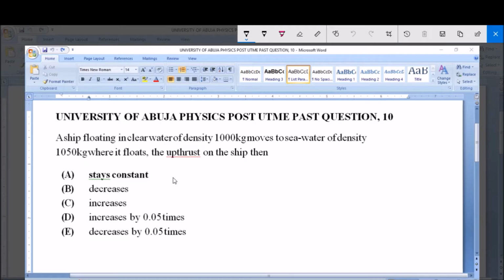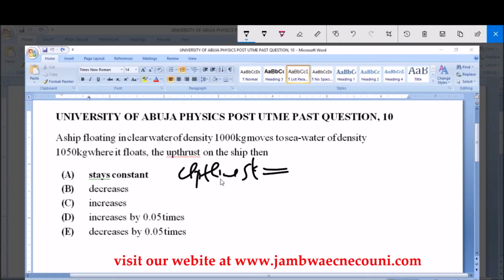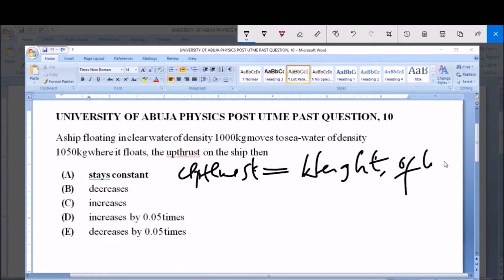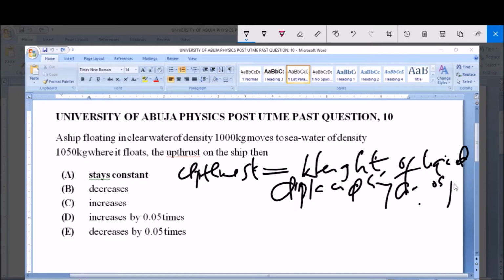Now, you ask yourself, what is upthrust? Upthrust in physics is simply the weight of liquid displaced by an object. Now that's the upthrust. The weight of liquid displaced by an object is the upthrust of that liquid.